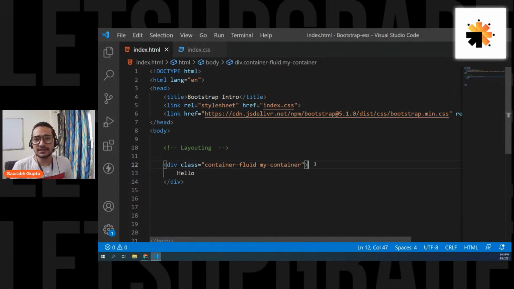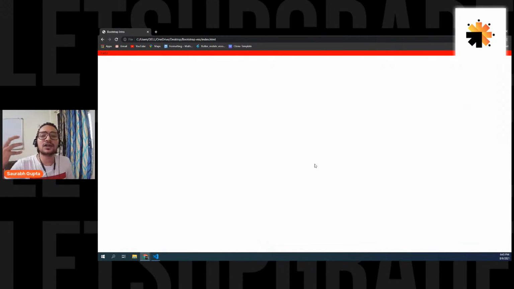Now, guys, this is about containers. But we normally don't only create containers, right? We also create elements inside it, and we also give different widths and different heights to the elements. So let's try to understand that as well, how to create elements inside the containers.